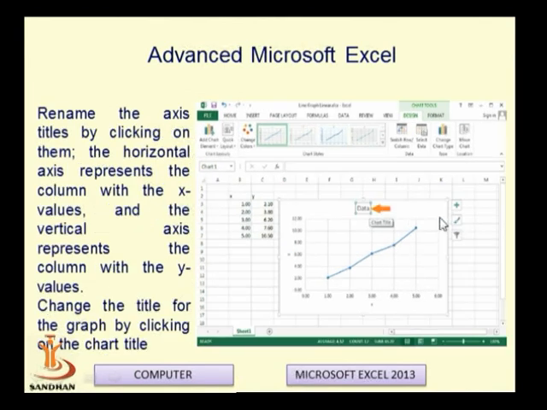Then you can also rename the chart title, and rename the axis titles by clicking on them. The horizontal axis represents the x values, and the y coordinate represents the y values. We can change the title for the graph by clicking on the chart title. So after drawing the graph, you can also change the chart.